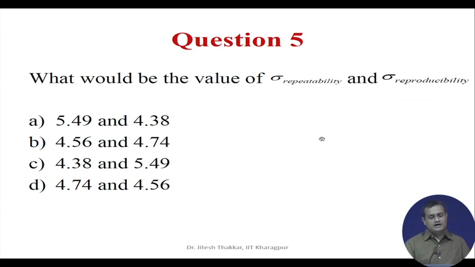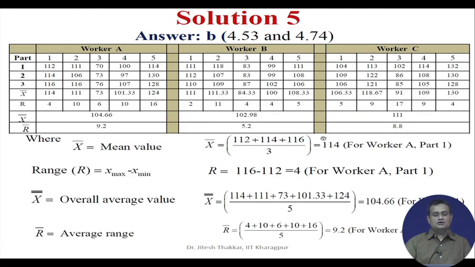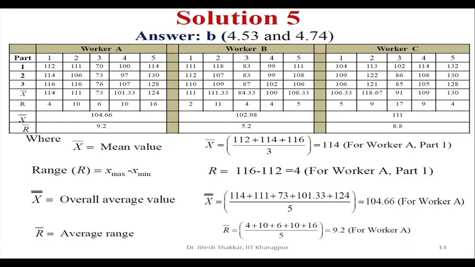So, question 5 is that what would be the value of sigma repeatability and sigma reproducibility, and the answers are on the screen: 5.49 and 4.38, 4.56 and 4.74 and so on. So, the correct answer is B, that is 4.53 and 4.74. Let us look at the solution. So, you can easily compute the x bar, that is the mean value, and you can just focus on worker A part 1.